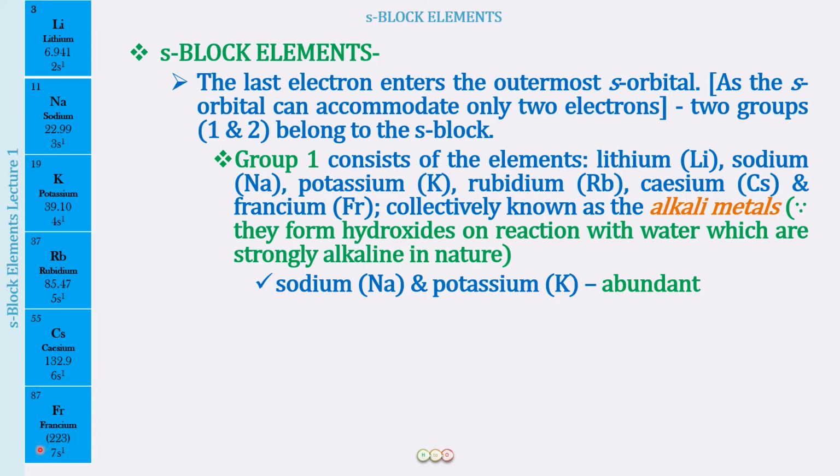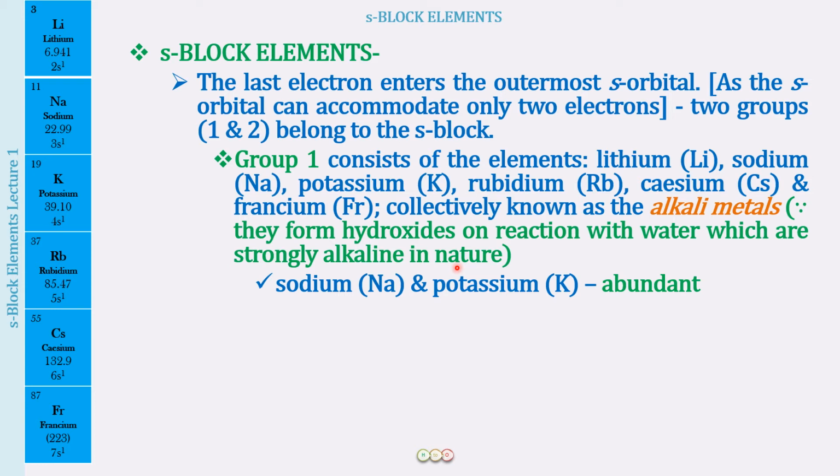In fact, most of the discussion will go from lithium to cesium because francium is a radioactive element. So we have group number 1 elements to be lithium, sodium, potassium, rubidium, cesium, francium, and collectively they are called alkali metals. Now, why do we call them alkali metals? Because they form hydroxides on reaction with water, which are strongly alkaline in nature. So that is why we call them alkali metals.